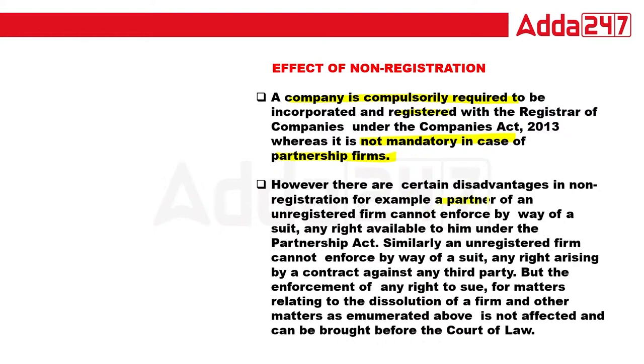For example, a partner of an unregistered firm cannot enforce by way of suit any rights available to him under the Partnership Act. Similarly, an unregistered firm cannot enforce by way of suit any rights arising by the contract against any third party. But the right to sue for matters relating to the dissolution of firm and other matters is not affected and can be brought before the court of law. So this point is important.